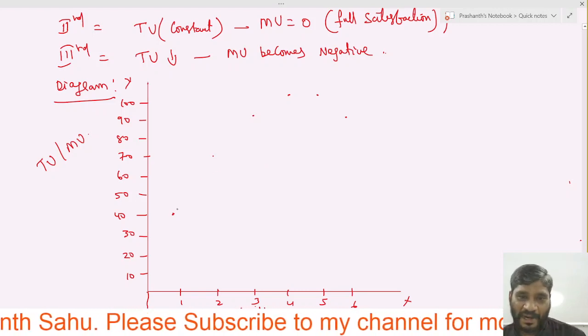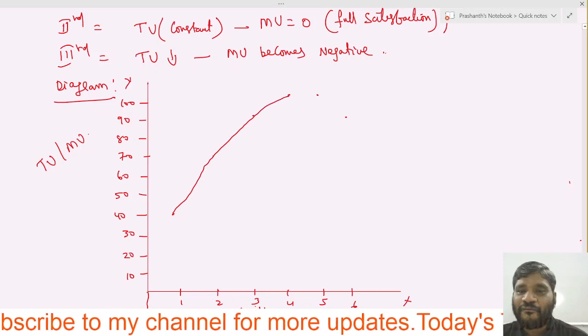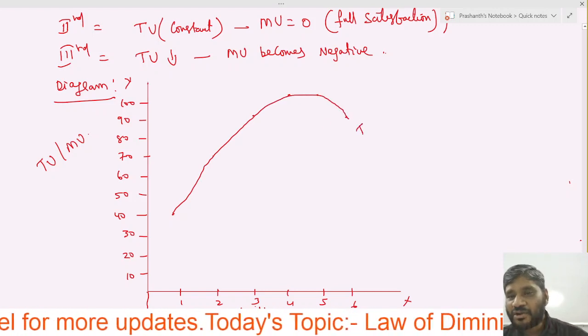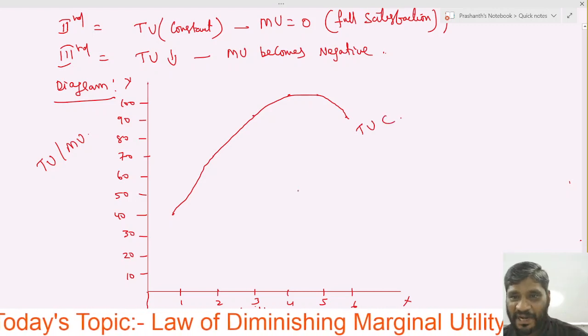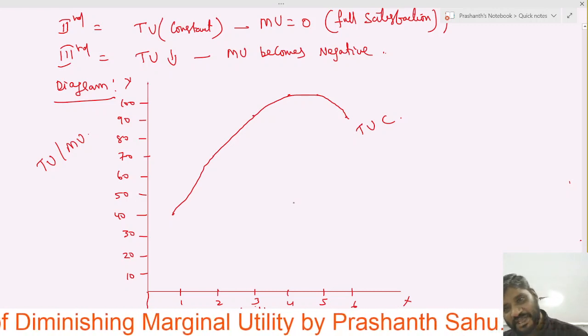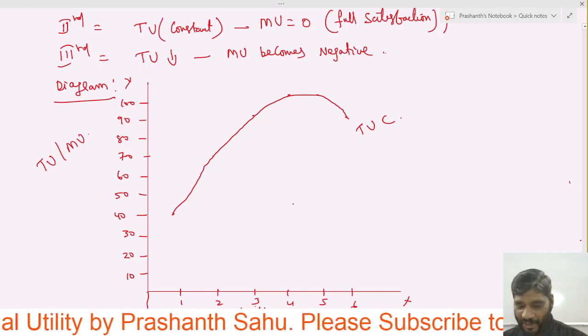Okay, now let us join this. Let us join each and every dot. We have to join it, right? This is called the total utility curve. Did you understand now? Okay, now let us, in the same manner, draw the marginal utility also.